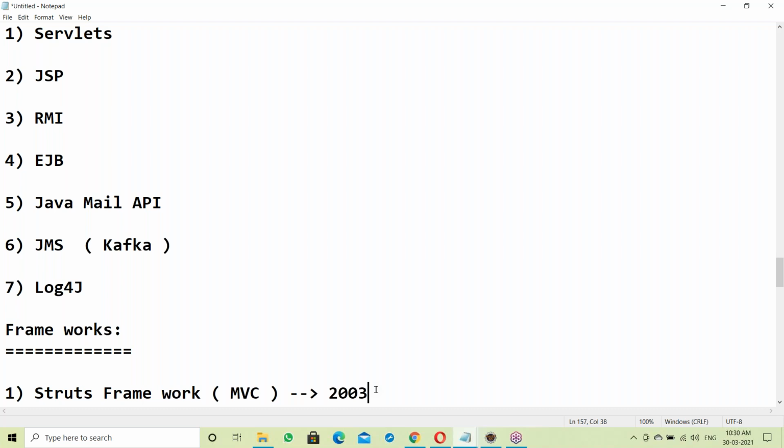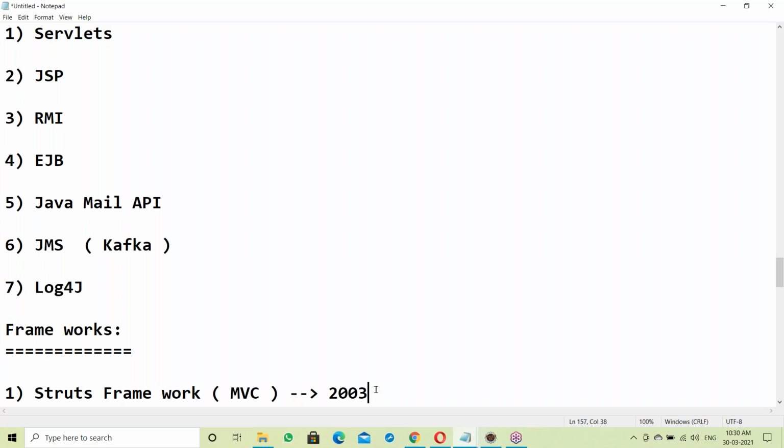What is a framework? A framework means a ready-made one, ready to use. If you use a framework, coding is very little. You need not write much code. It is simple to develop applications using the Struts framework.